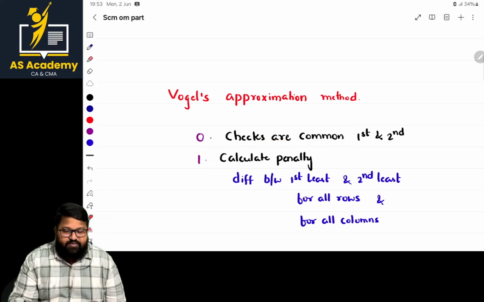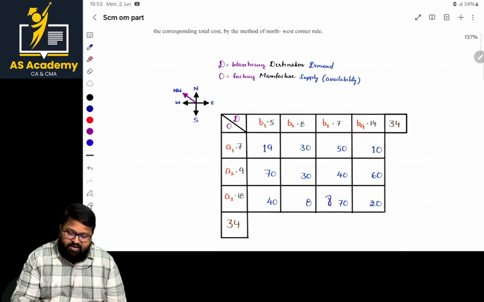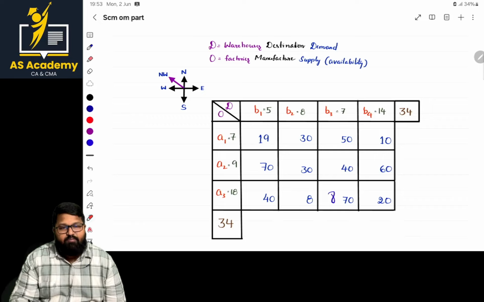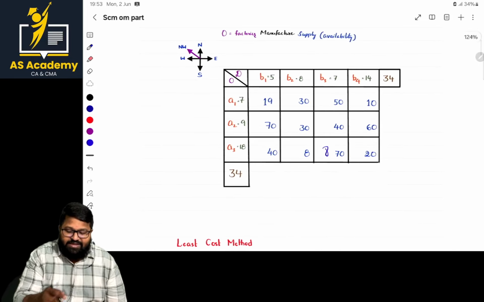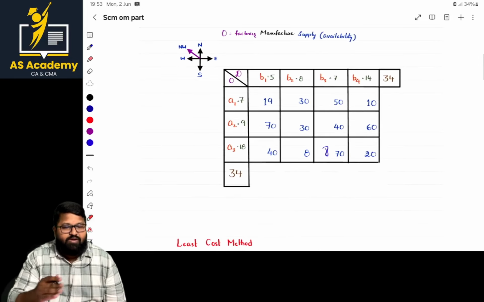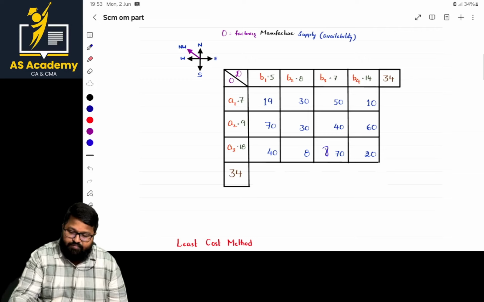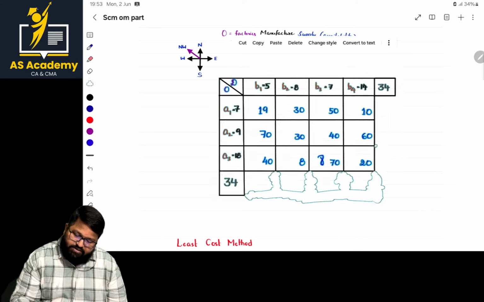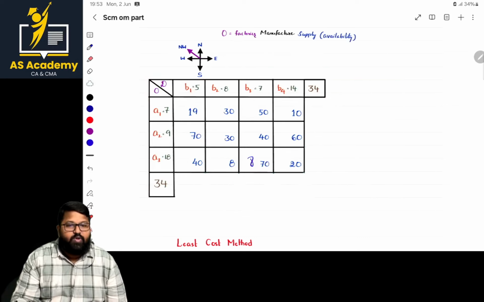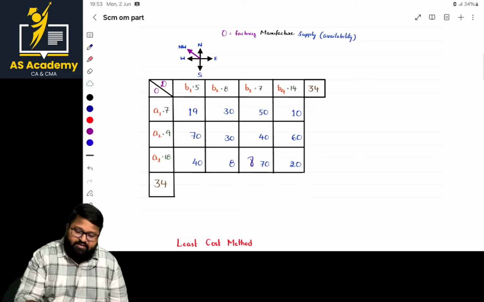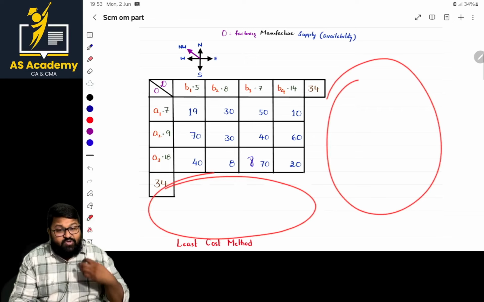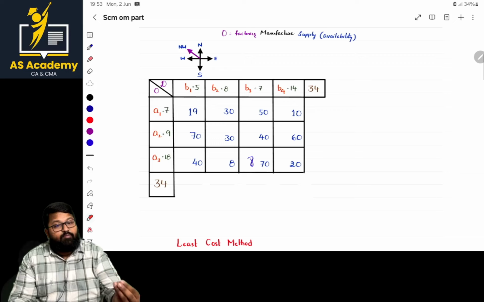What is a penalty? I will show the matrix so that you get clarity. There is a matrix given, and while solving the problem by VAM, try to present the entire problem to the extreme left so that you can calculate some basic values. Based on those values, our entire problem will depend.